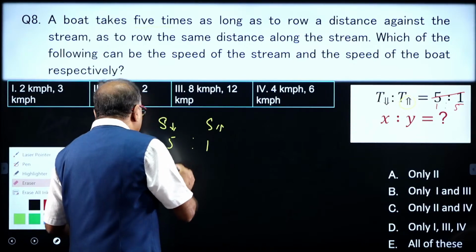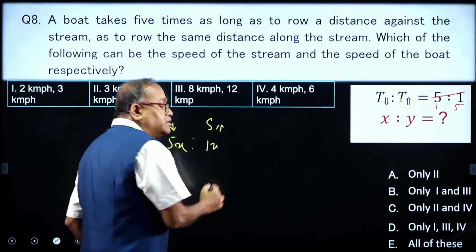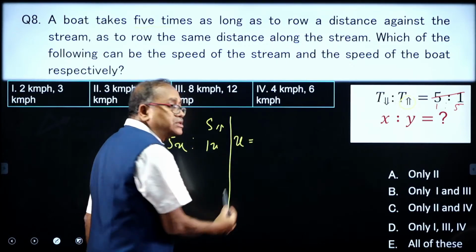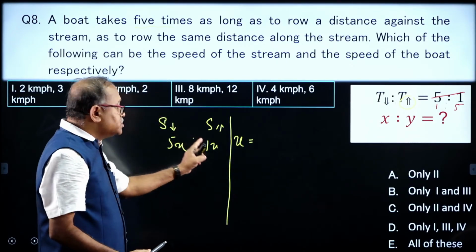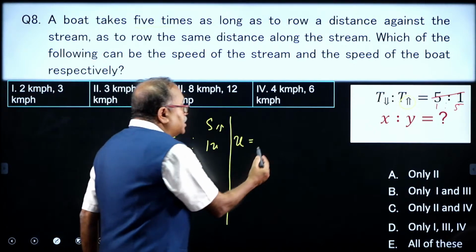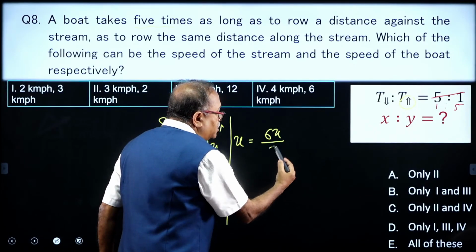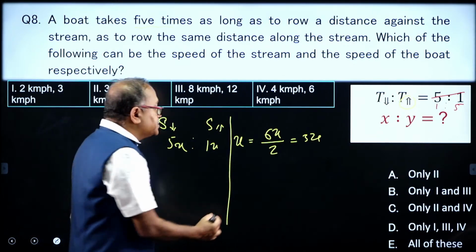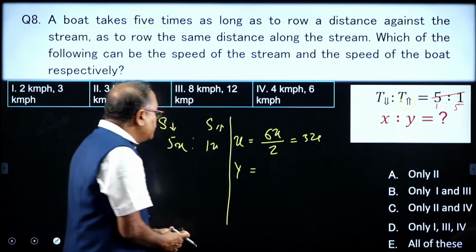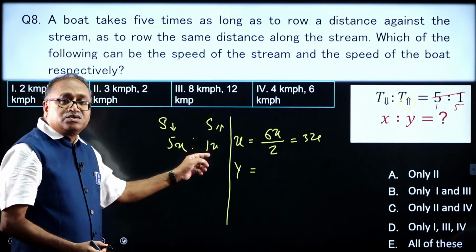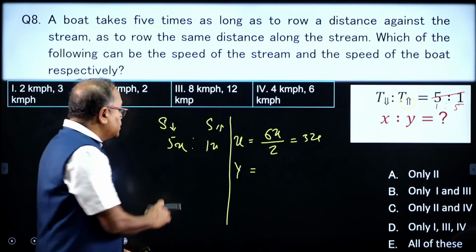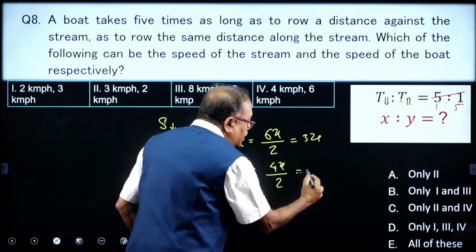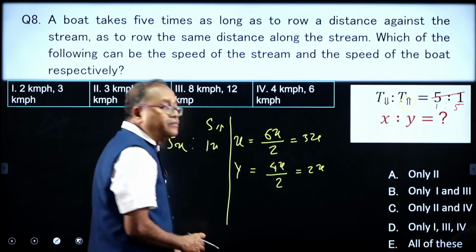This is 5x and this is x. So, what is the speed of the boat? That is x. Half of downstream plus upstream, that is half of 6x, which is nothing but 3x. What is the speed of stream? That is y. The difference of upstream and downstream divided by 2. So, the difference is 4x divided by 2, and that I get 2x.